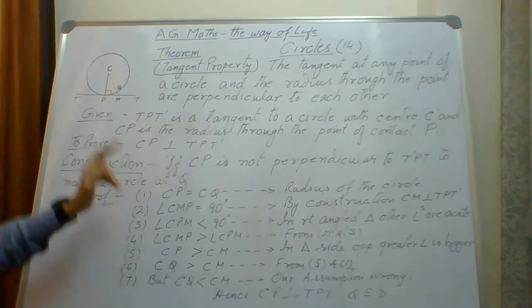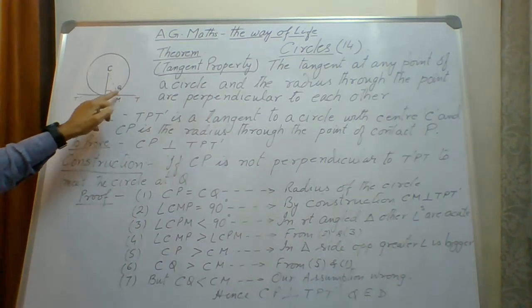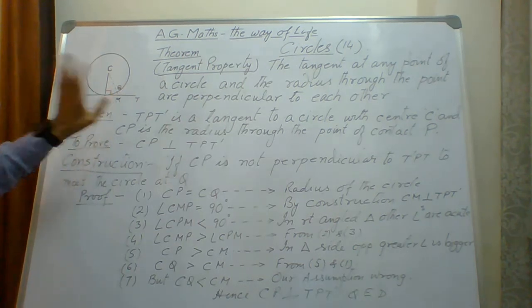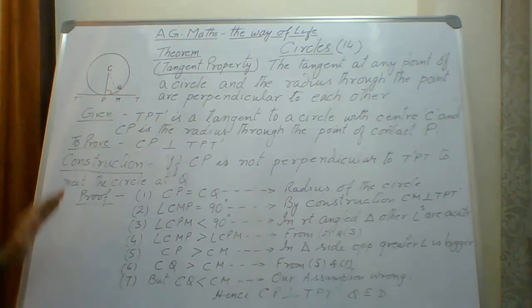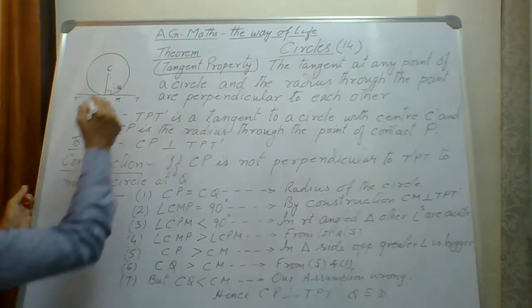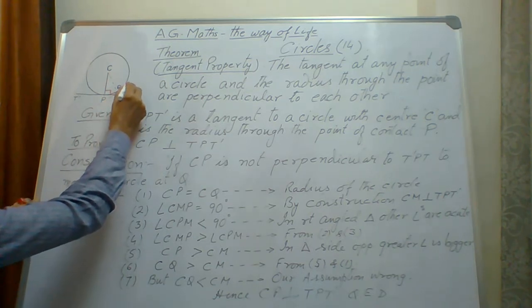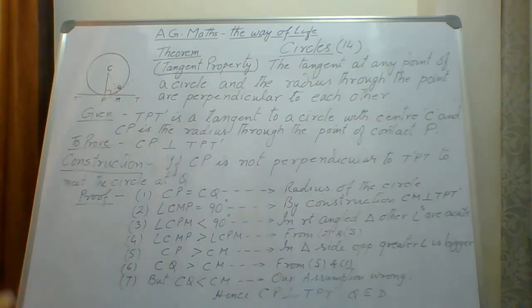So the line meets the circle at the point Q. The tangent is meeting the circle at the point Q. It is not at M, but it will meet at a point Q, which, if I draw a line here, maybe will look like this. This is what I have assumed.